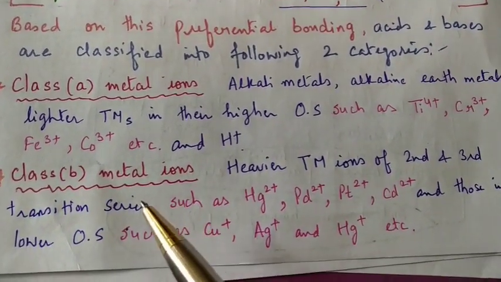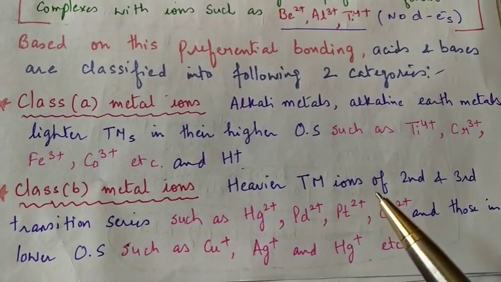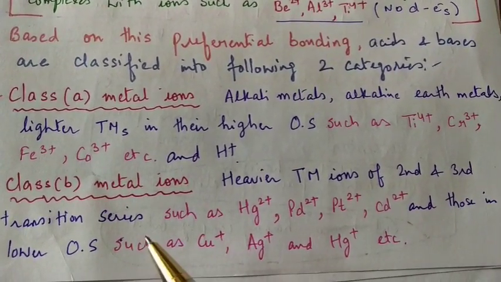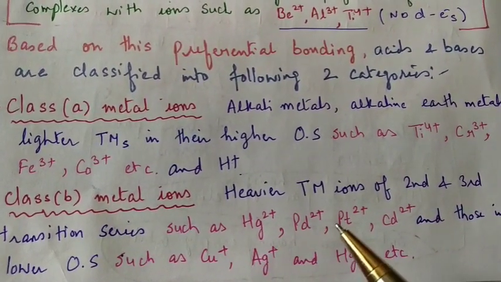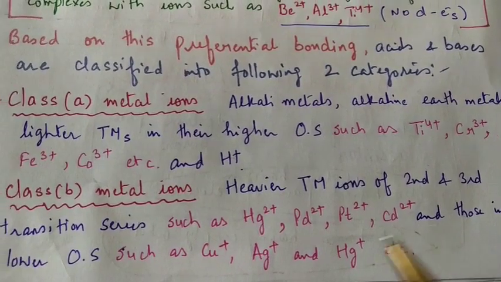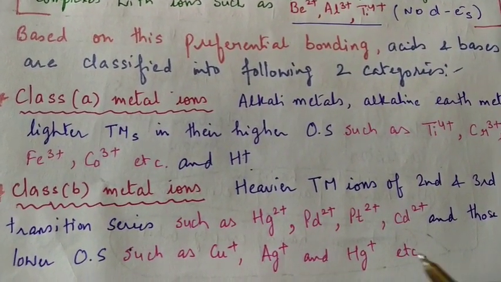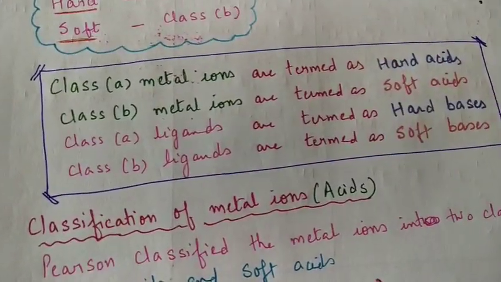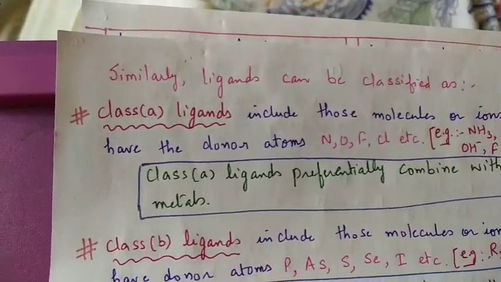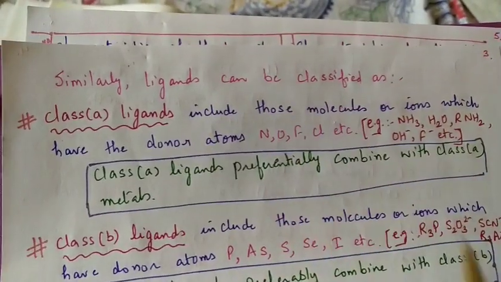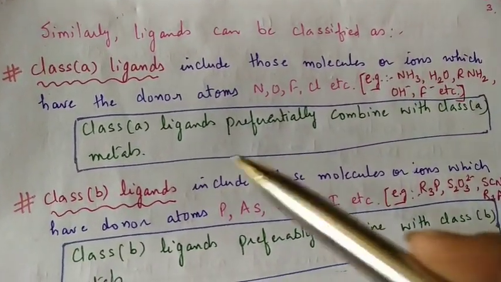Class B metal ions are the heavier transition metal ions of the second and third transition series, such as Hg2+, platinum, cadmium, and those in their lower oxidation states, such as copper ion, silver ion, and the mercurous ions. Similarly, like metals, ligands can also be classified as class A ligands and class B ligands.